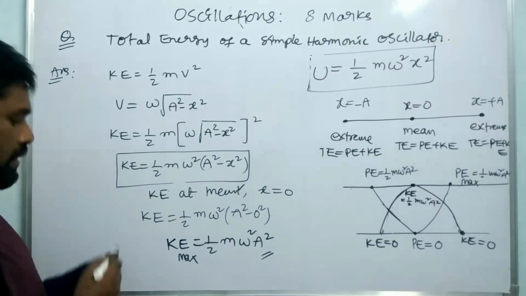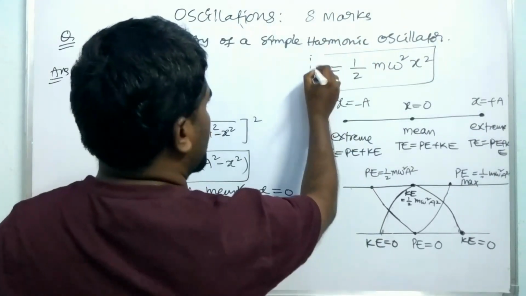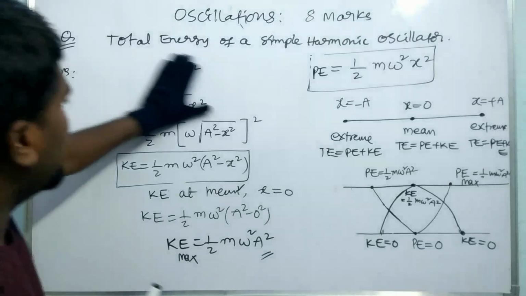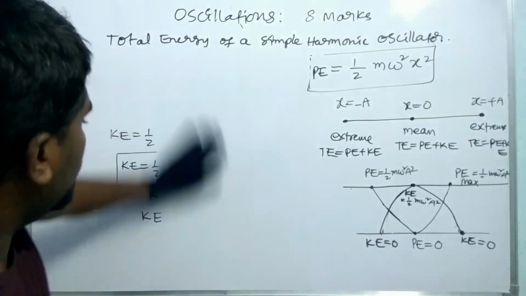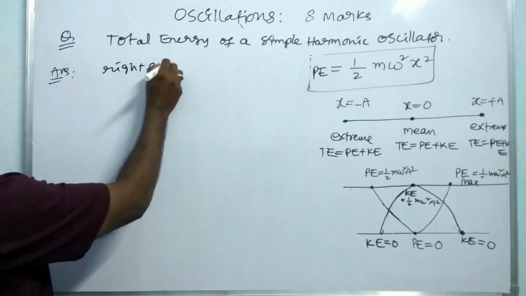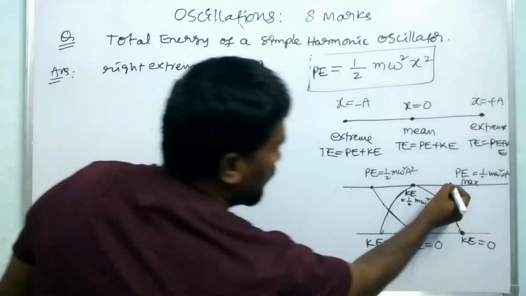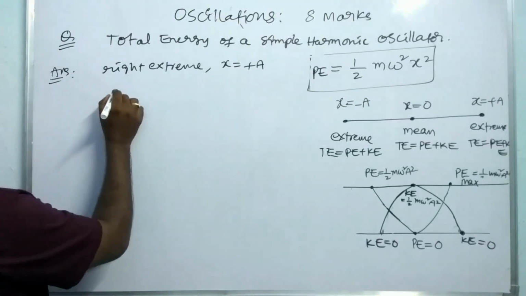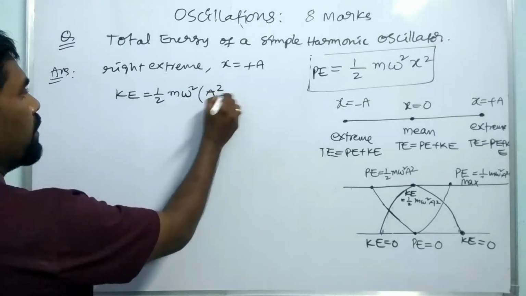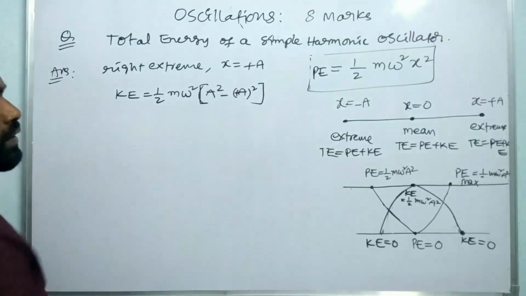So now coming to the KE at extreme. This is the basic equation of the potential energy, that is PE. Okay, now let us see KE at right extreme, where x is equal to plus A. So KE is equal to 1 by 2 m omega square (A square minus A square), since x is nothing but plus A here.